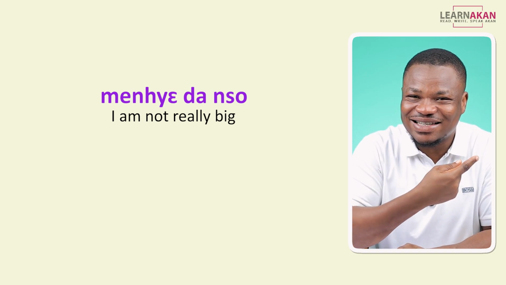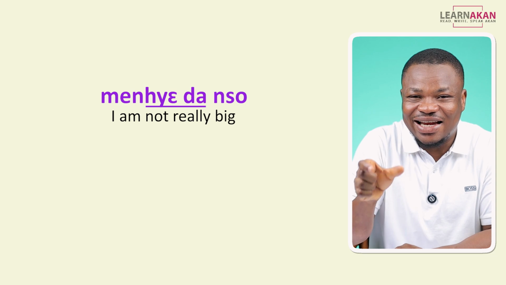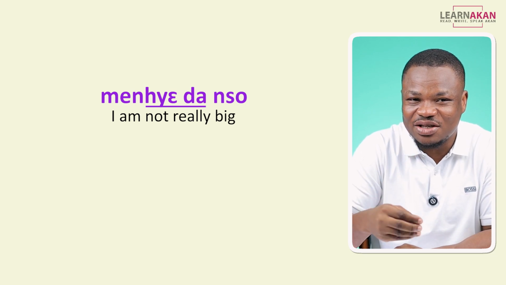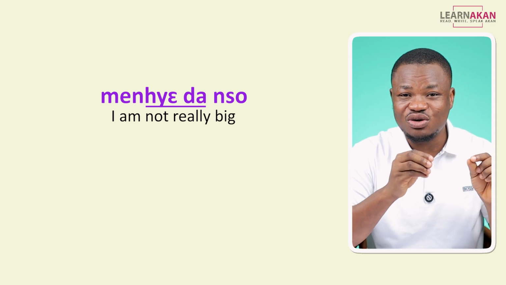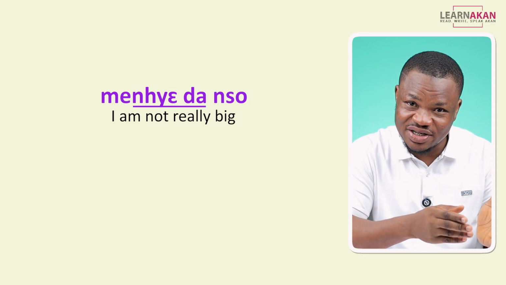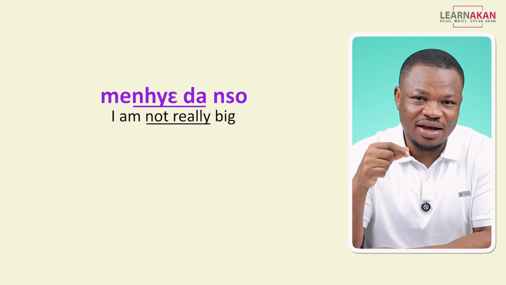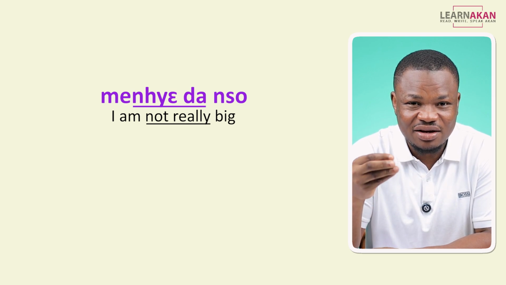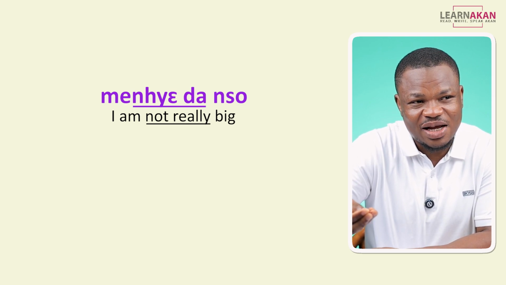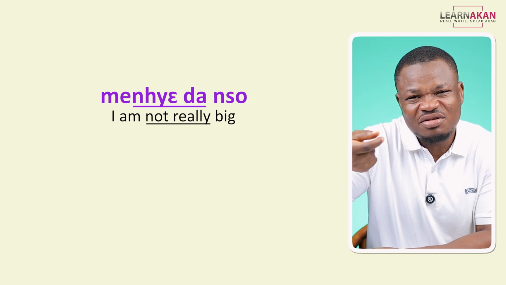Menshedanson. From our last lesson, we learned that sheda, the phrasal verb sheda, means to be intentional about something, right? But then I told you that we can use the negative form of this phrasal verb to convey a not really meaning. So when I say menshedanson, I'm saying I'm not really big.